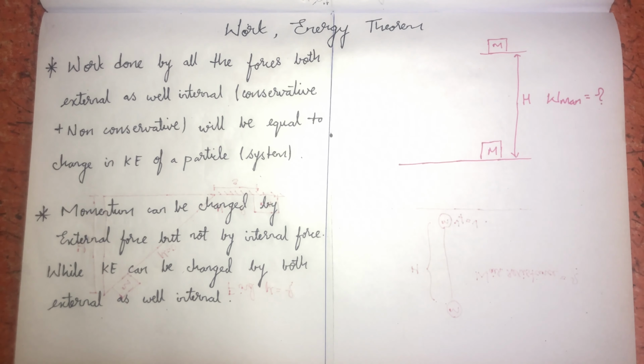Here the body is moved along a closed path, and the work done by the gravitational force over the complete path A, B, C, D will be equal to 0.